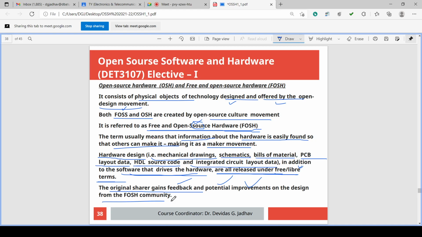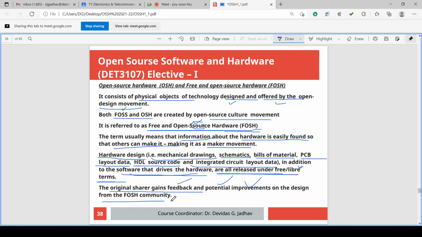Just like you cannot go to the open source movement and take a table, a chair, a laptop or a bicycle free of cost. It is not possible because it is a physical object and it requires money.